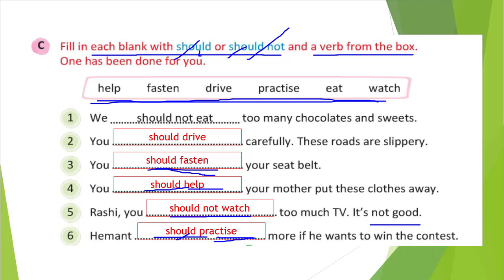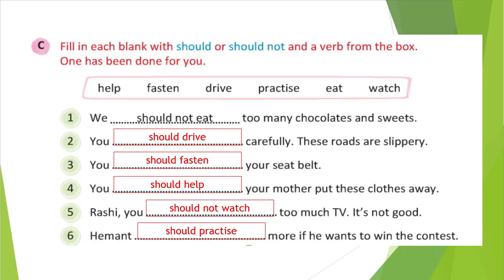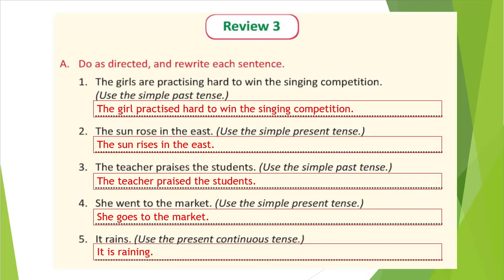Okay, student. So here, what we can say, unit 16 is over. So let's go for our review 3 exercise. Okay. So here in question A, what is asked of us: do as directed and rewrite each sentence. So in each sentence, there will be some instruction and we need to rewrite the sentence.